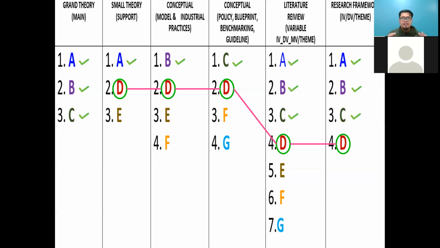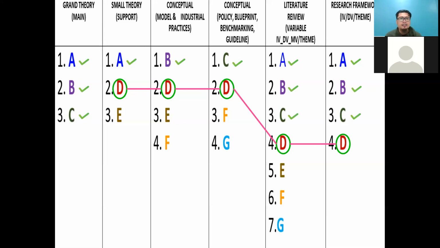Please look at this image. Let's say a grand theory, or the main body of knowledge or main theory, has A, B, and C. But the theory is from 1990, and now you want to come up with a research framework for 2020. So from your reading, you get what we call support.